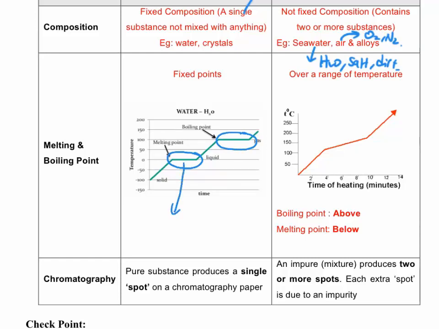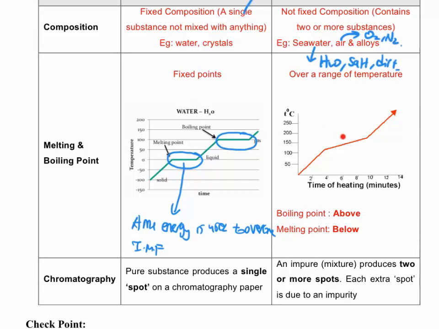This is because the amount of energy is used to overcome the intermolecular forces of attraction instead of being used to increase the temperature. So keep this in mind, the energy is used to overcome the intermolecular forces instead of increasing the temperature. The same applies to boiling point. It changes from liquid directly to gaseous. The energy is absorbed to actually overcome the intermolecular forces. That's why the melting and boiling points are kept constant for a pure compound.